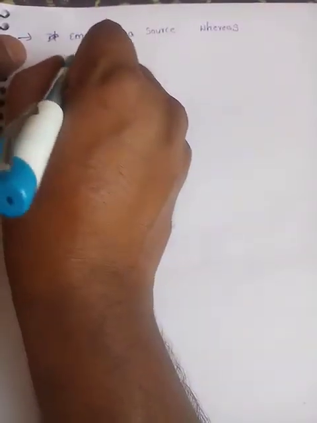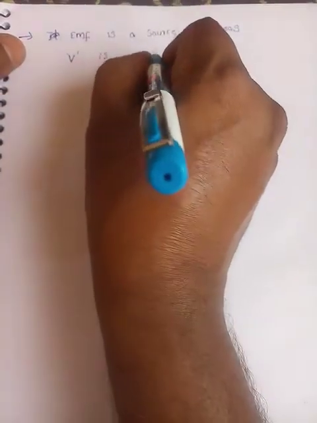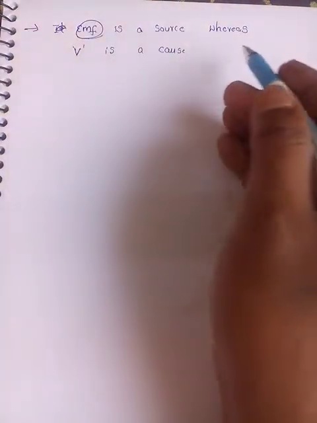EMF is a source, whereas V is what? Potential difference is a cause. Because of this EMF, we are able to move the charge from one terminal to another terminal. So EMF is a source, whereas V is a cause. So that is the relation.